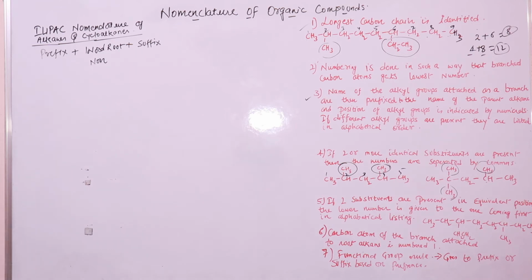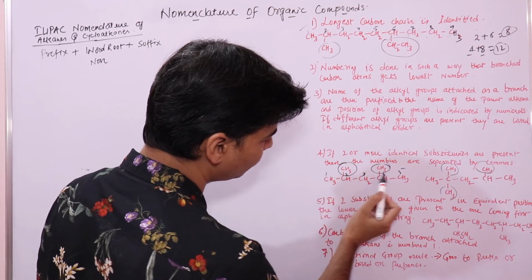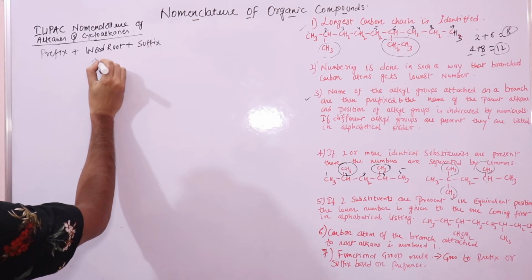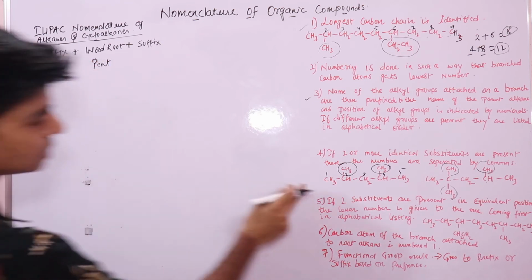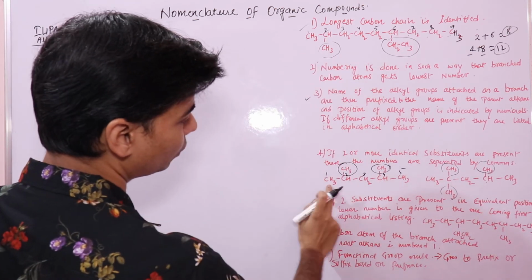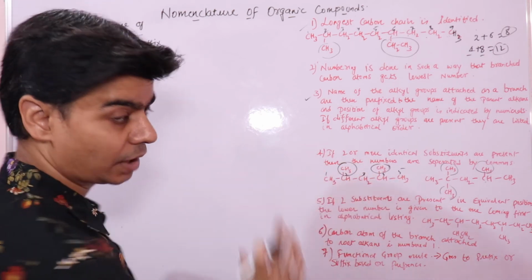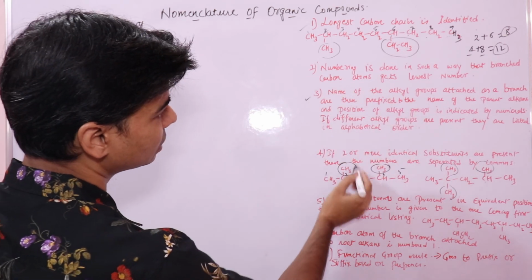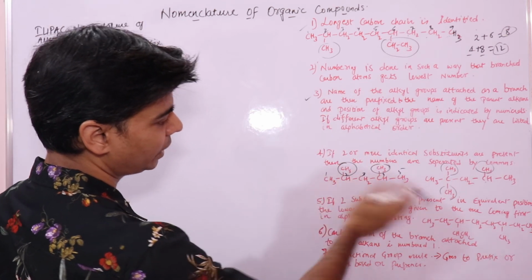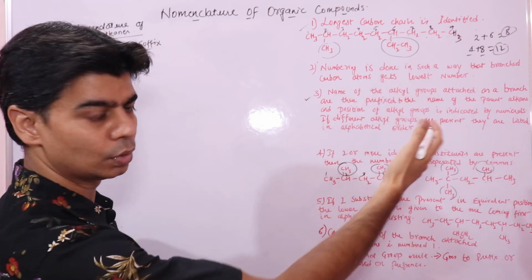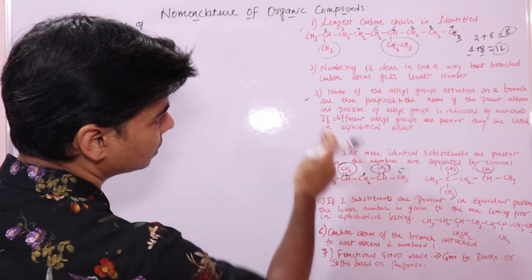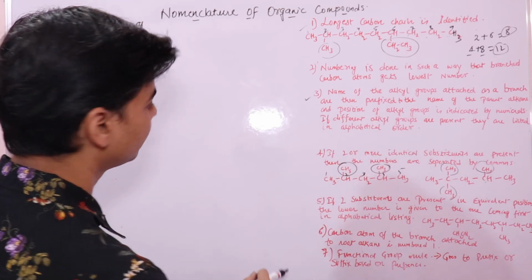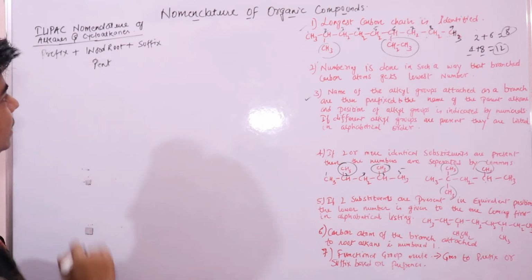So let's see how to name this. You have 1, 2, 3, 4, 5. So here in place of the word root, it will be pent, P-E-N-T. This is the longest chain. First rule, the longest chain has 5 carbon atoms, so pent. Second rule, numbering is done in such a way that branched atoms get the lowest number. From wherever you start, it will get the same numbers. The lowest sum rule will also be the same. Third rule says the names of the alkyl groups are then prefixed to the name of the parent alkane. So now we are prefixing the name.